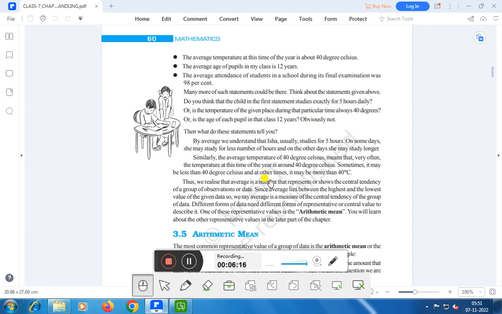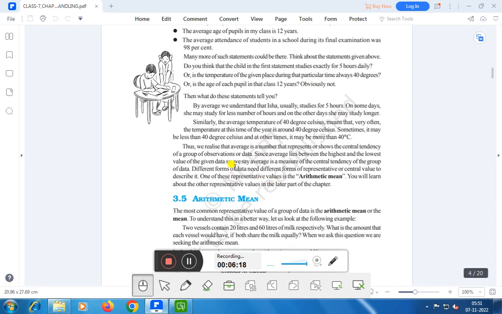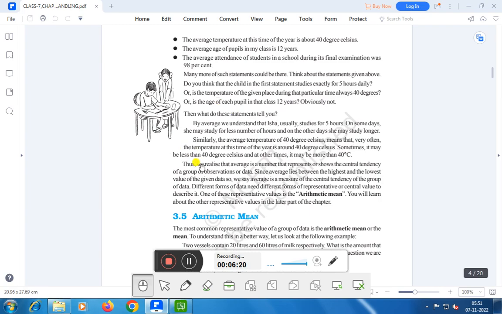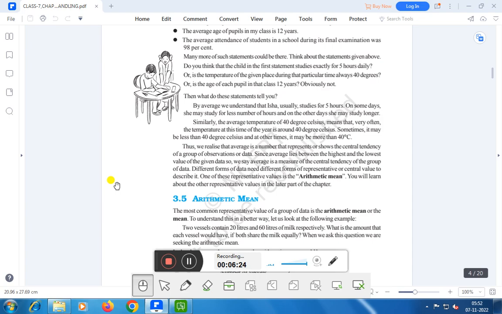Yes, obviously not. Right? That means we have to find the mean for that, or you can say arithmetic mean. Thus, we realize that average is a number that represents or shows the central tendency of a group of observations or data. That is a central tendency, right? Since average lies between the highest and the lowest value of the given data, we say average is a measure of the central tendency of the group of data.